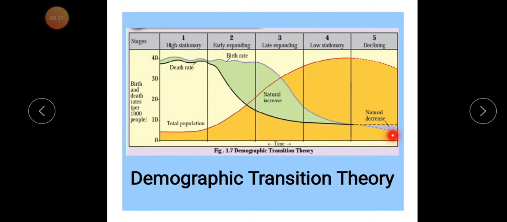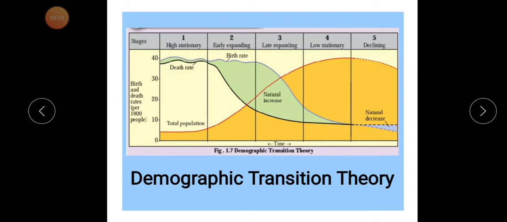That's why the natural decrease is in a negative phase. Increase is not there because the birth rate is less than the death rate, so the population also starts declining.